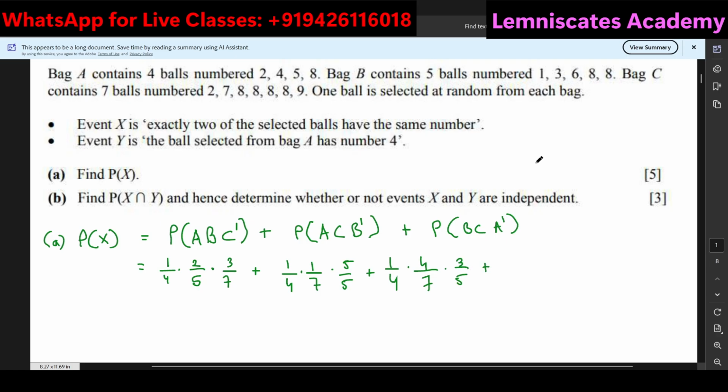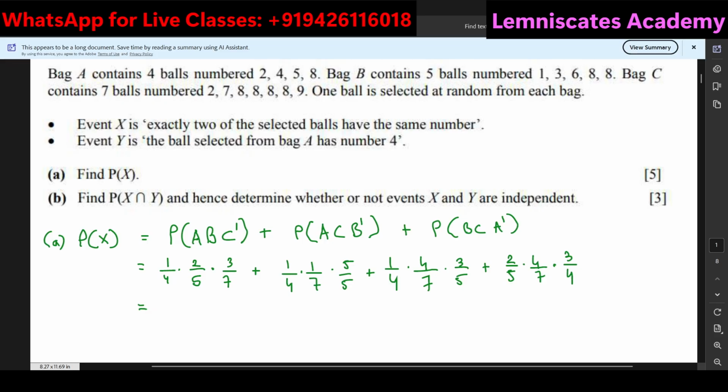And lastly, BC but not A. So B and C should have the same number. Clearly over here, 8 is the number which is the same. So from bag B, if I'm selecting 8, it is 2 over 5. That is the probability. From C, 4 over 7. And then from A, I don't want to select this 8, so I am having 3 out of 4.